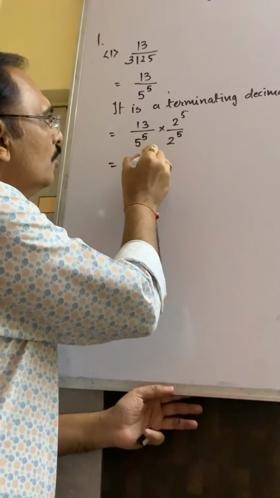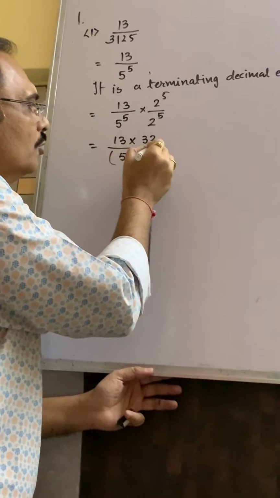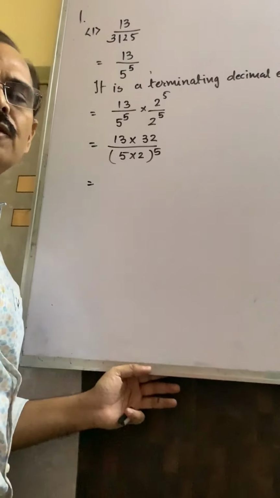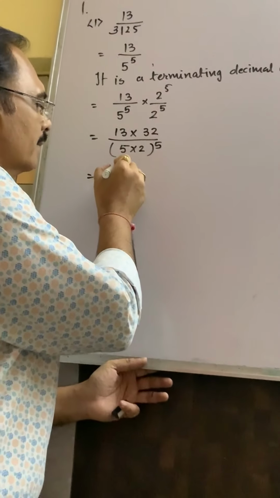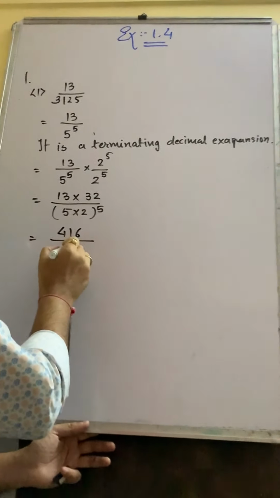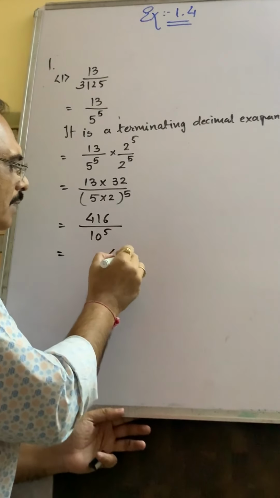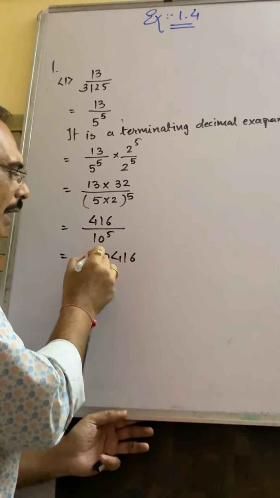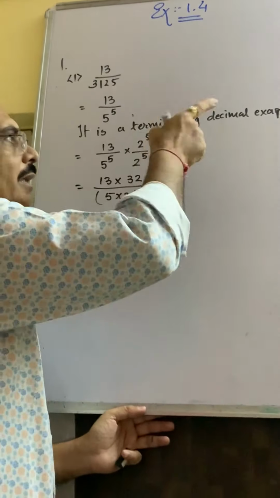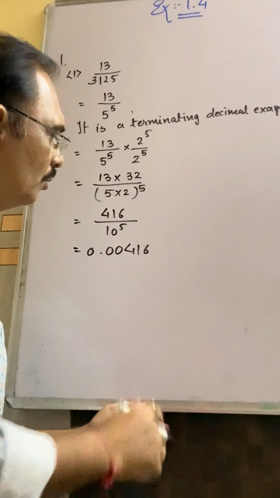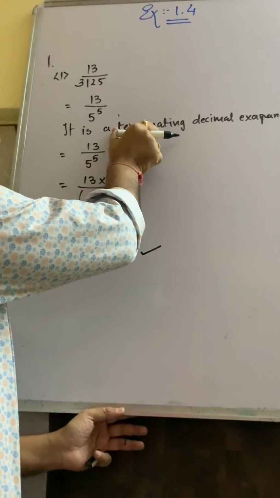So this is 13, 2 raised to 5 is 32, upon 5 and 2, the whole raised to 5. 32 13s are 416 upon 10 raised to 5, means 1 lakh. That is 0.00416, so it can convert into decimal expansion. Every terminating decimal expansion can convert into decimal terms. Okay, this is up to question number 1.